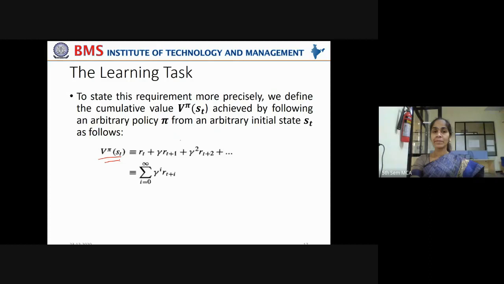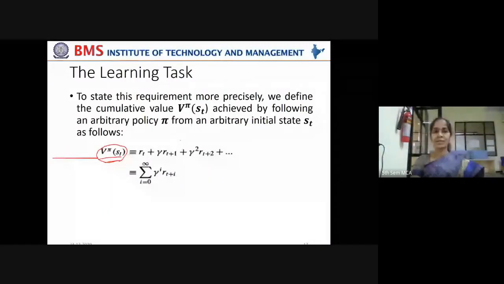It seems to be a simple notation, but I'm reading it for nearly 20 seconds, right? The value V, I'm reading it again, the value V pi, which is the value of cumulative rewards that can be accumulated or collected by following the control policy pi to move from state S at time t, is how it can be represented. It is the immediate reward given at time t, RT, plus gamma RT plus 1.